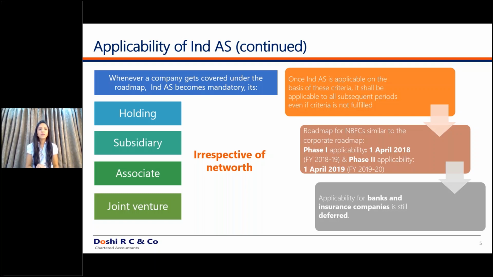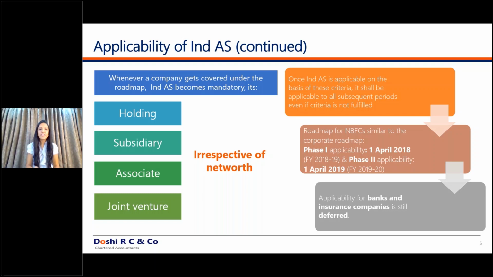Third question, I would cover this in the later sessions also, but there is a difference between what is a subsidiary under Indian GAAP and what is a subsidiary under Ind AS. So if a particular company wasn't meeting the definition of subsidiary under Indian GAAP, but due to the detailed criteria of Ind AS, the company is meeting the criteria of being a subsidiary, so what? The Ind AS is applicable to that subsidiary also.